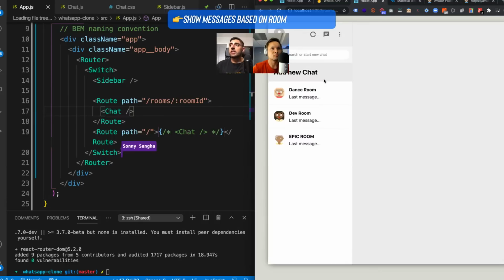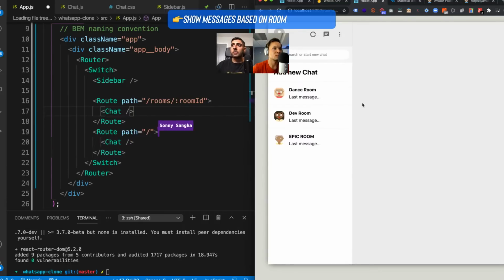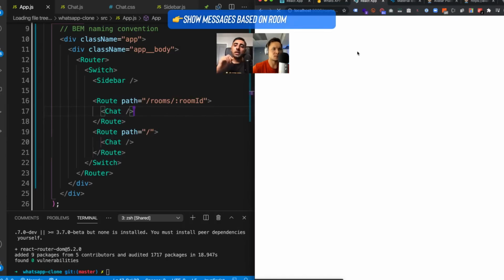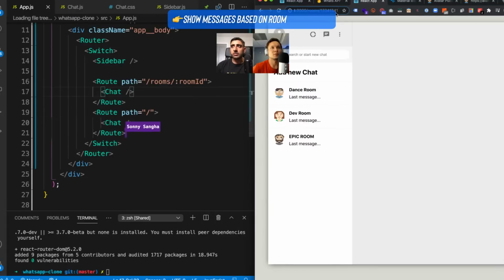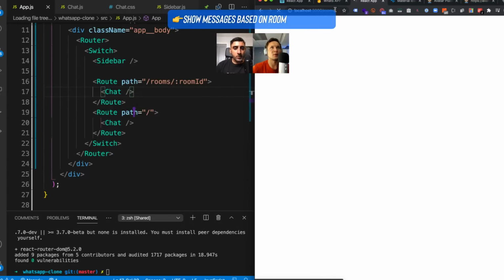Okay, so in this case, what we'll do is include it in both, because I think it might have fallen back to the default. I mean, it shouldn't have fallen back to that, but it might be a case of loading or something like that. But in this case, we'll render it. So now if you click on, I don't know, that's strange. That should be working right now. So we're rendering chat. Maybe there's a caching issue. Hold on. This is default.